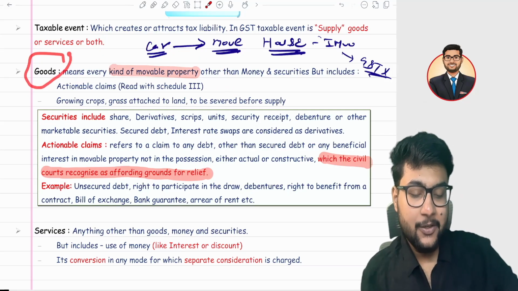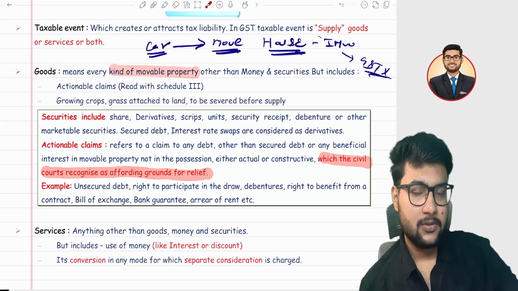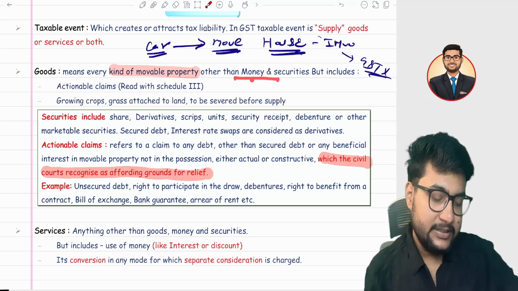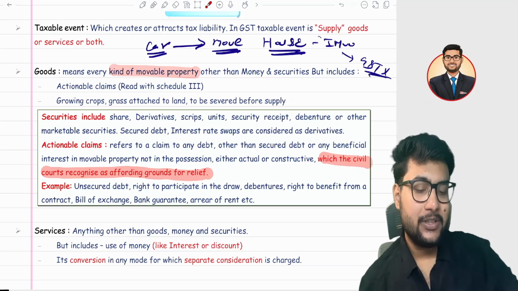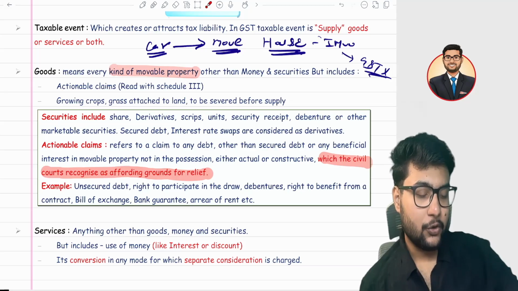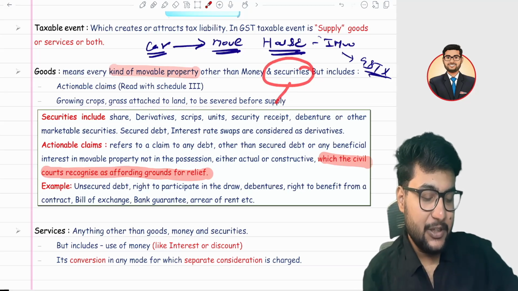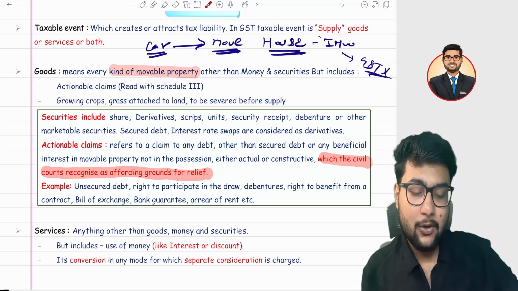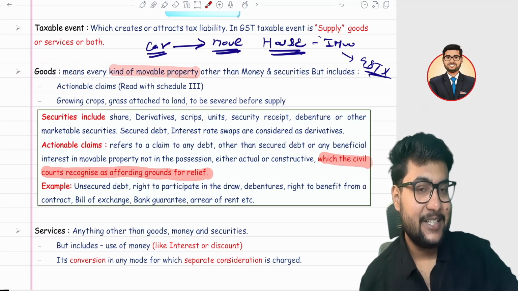So what do I mean by goods? Let's revise. Goods mean every kind of movable property other than money and securities, but include two things: actionable claims and growing crops. And in securities, if you take a forward and future contract, and if you take the physical delivery of a commodity, then it is goods. This is a tricky point.